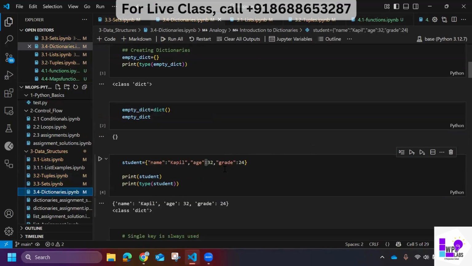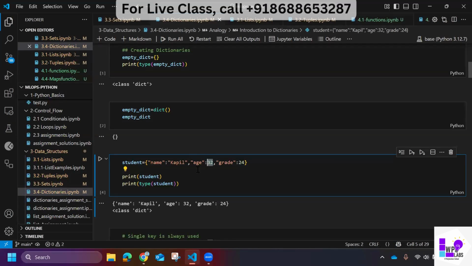But dictionaries have this concept. What does it mean? Whatever value you put here, this is the name, right? These two elements are separated by a colon, so this is one single key value pair. These two elements are associated. Name is associated with its value, Kapil. The age is associated with this value. So they have a key value relationship.